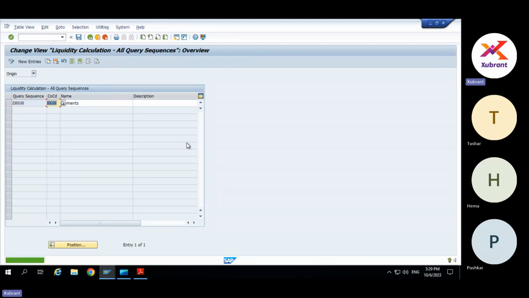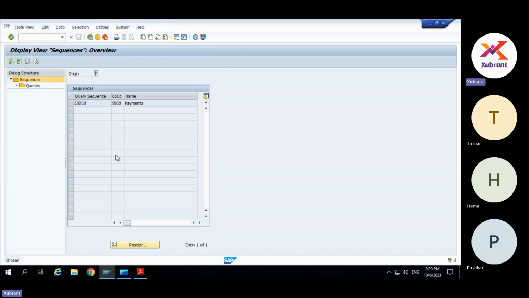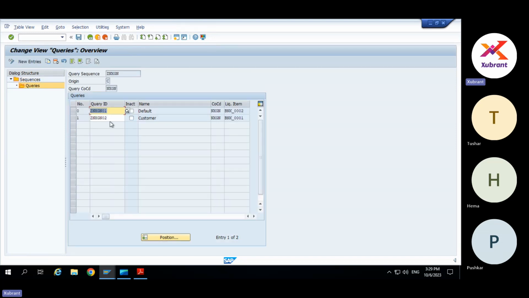See, what happens is it's quite likely that one liquidity item, one document, will satisfy two strategies. It's sometimes possible. So SAP will ask you to define a sequence, and then you have to assign the queries to that sequence. So it will go in that sequence. Whichever has a higher priority, it will take up that one, and then it will go to the next item.